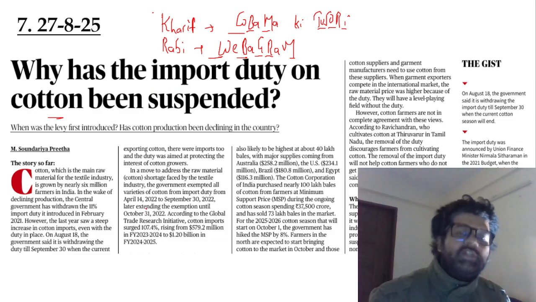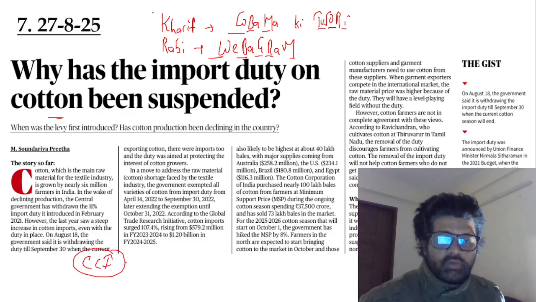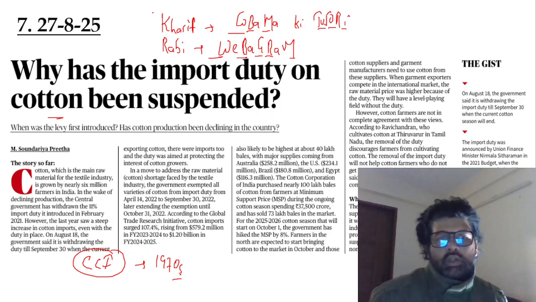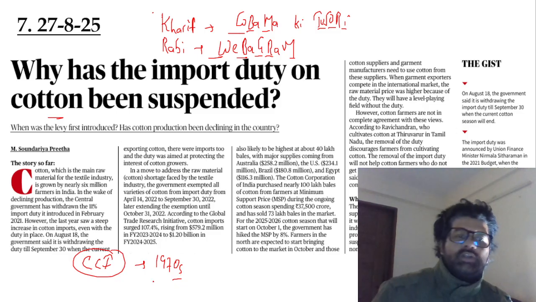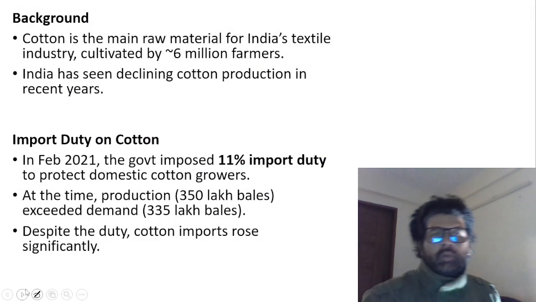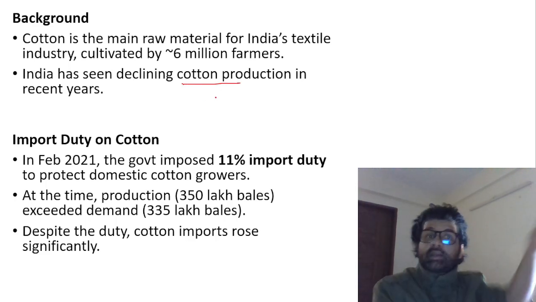Import duty on cotton being suspended. What is the logic here? In this article you will read about Cotton Corporation of India, which was created in the 1970s. Basically, their work is to ensure farmers who produce cotton are selling cotton at MSP, minimum support price, and not doing distress sales. That is the basic work of Cotton Corporation of India. So background, cotton is the main raw material, and India has seen declining cotton production. So sometimes the demand increases.